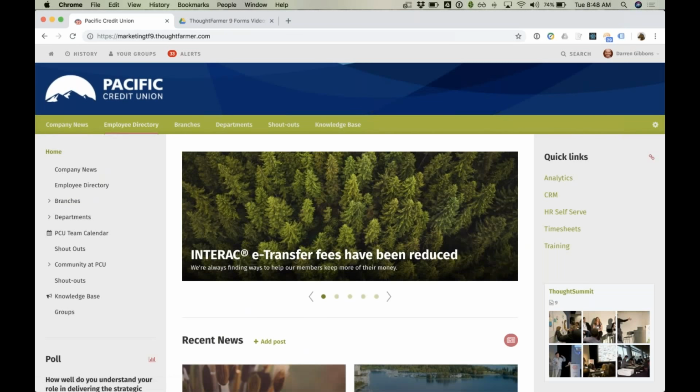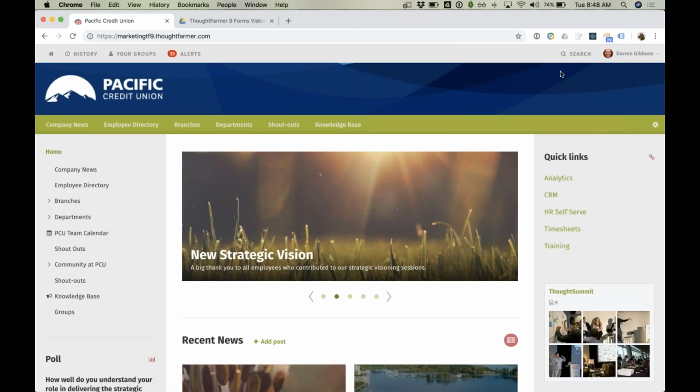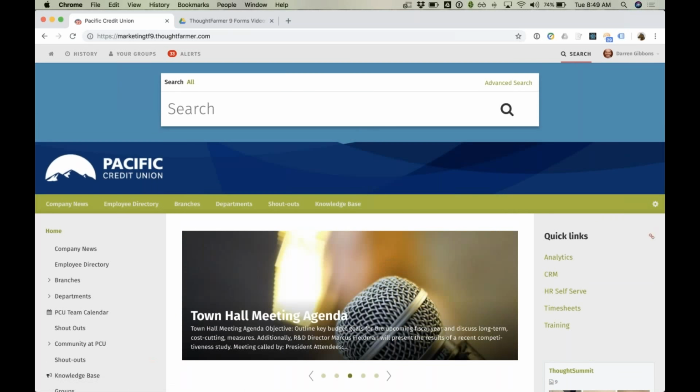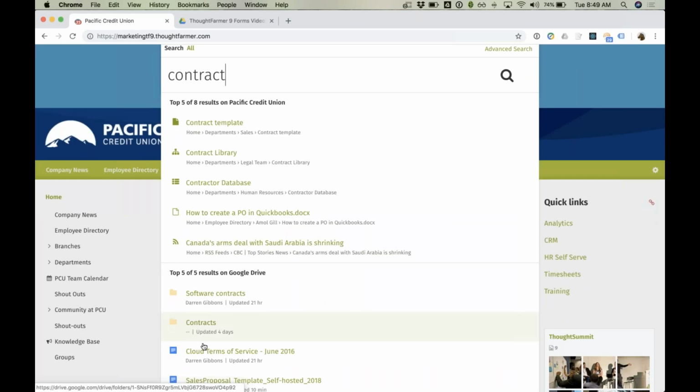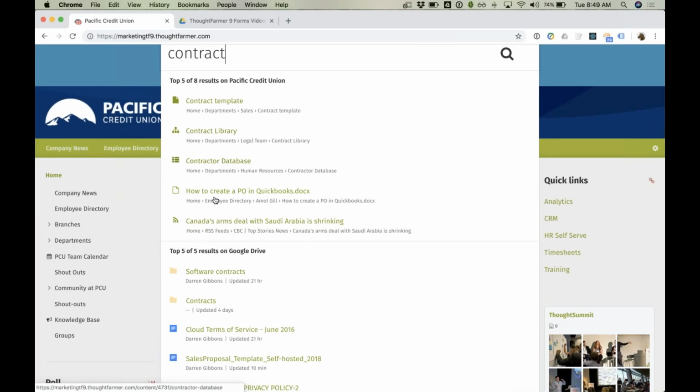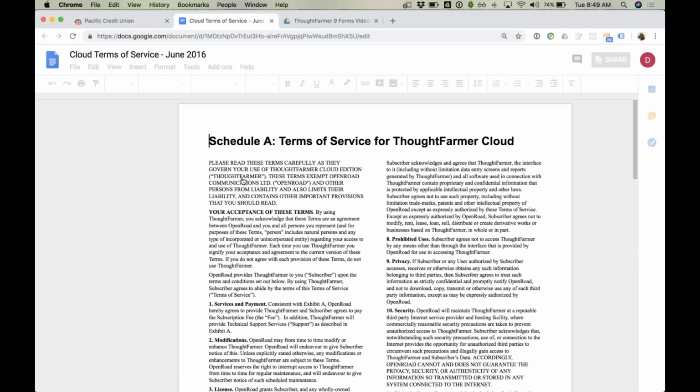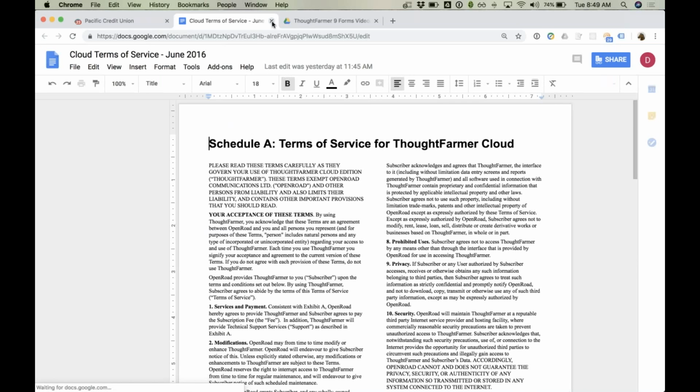Now, the last thing I want to show is searching for files within Google Drive. It's really easy to search for content on your intranet with ThoughtFarmer, and now we've made it just as easy to search Google Drive as well. If I search for contract, you'll notice the autocomplete is searching both the intranet right here as well as Google Drive. From here, if I click into that content, I can open that document directly from those search results.